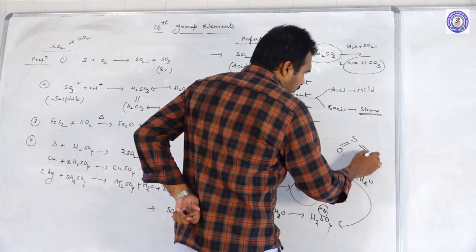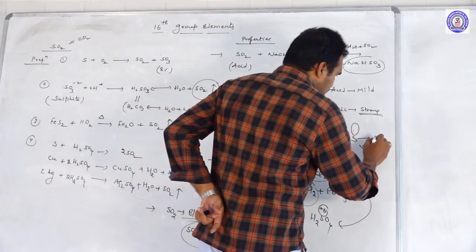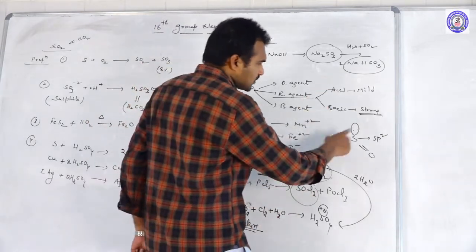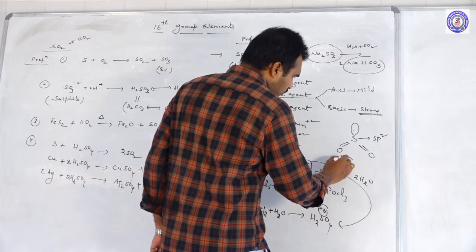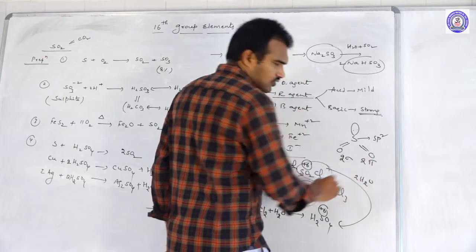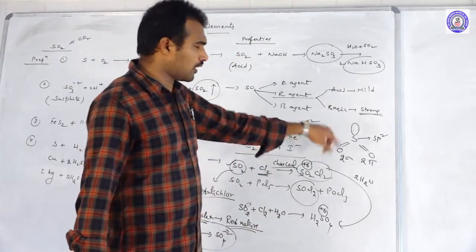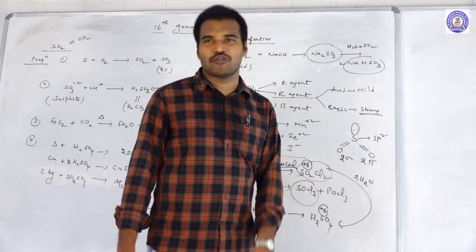This is about SO2. If you check the structure of SO2, S double bond O, having a lone pair. And what is the hybridization? It is undergoing sp2 hybridization, and it has an angular or bent shape. It has 2 sigma bonds and 2 pi bonds, and they may ask you that out of the 2 pi bonds, how many are p pi d pi overlapping and how many are d pi overlapping?